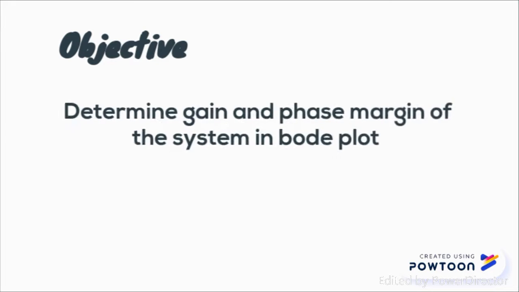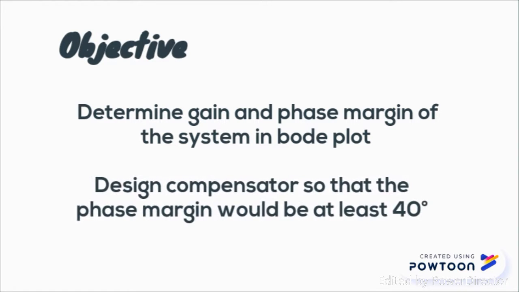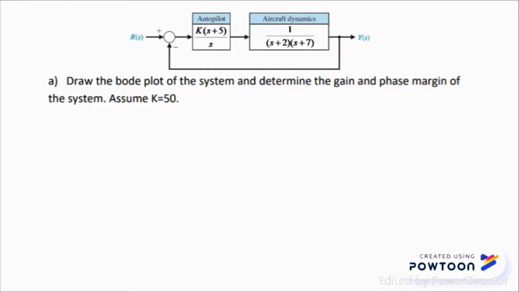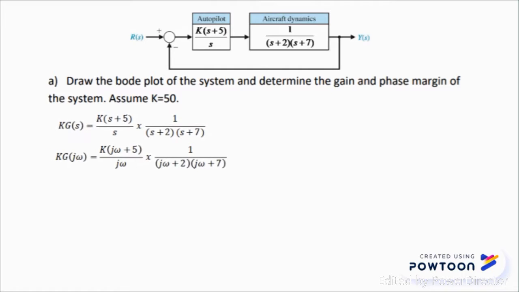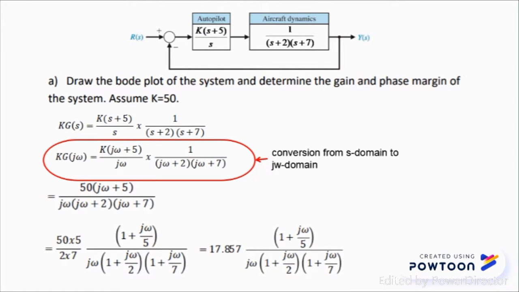To achieve the aims of this project, we set the objectives as: to determine the gain and phase margin of the system in Bode plot, and to design a compensator so that the phase margin would be at least 40 degrees. To examine stability of the system, gain margin and phase margin are determined using Bode plot. From the block diagram, G(s) consists of autopilot and aircraft dynamics, K G(s) is the resultant from both systems. Then s is converted to jω. Since K equals 50, the following calculation is done.